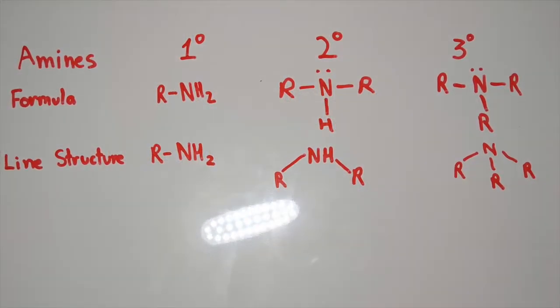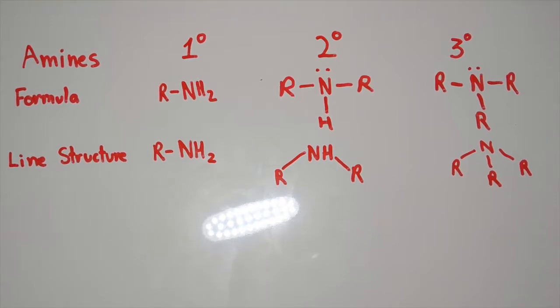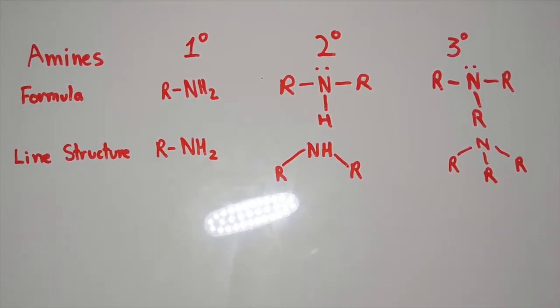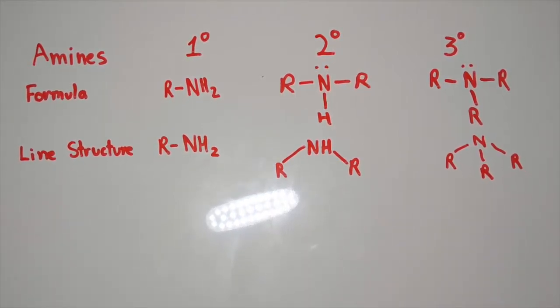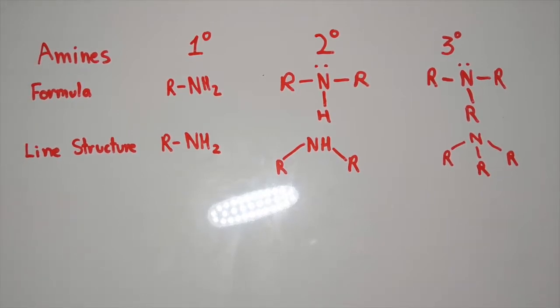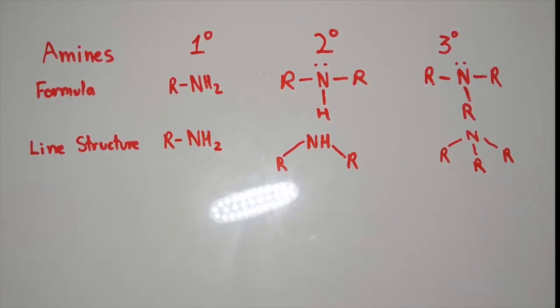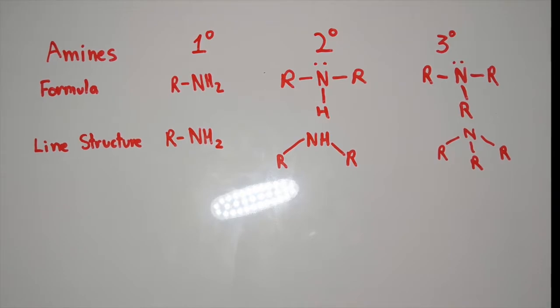There are 3 different types of amines: primary, secondary, and tertiary. Primary has 1 group attached to the nitrogen with 2 hydrogens. Secondary has 2 groups attached with 1 hydrogen, while tertiary has 3 groups attached with no hydrogens.